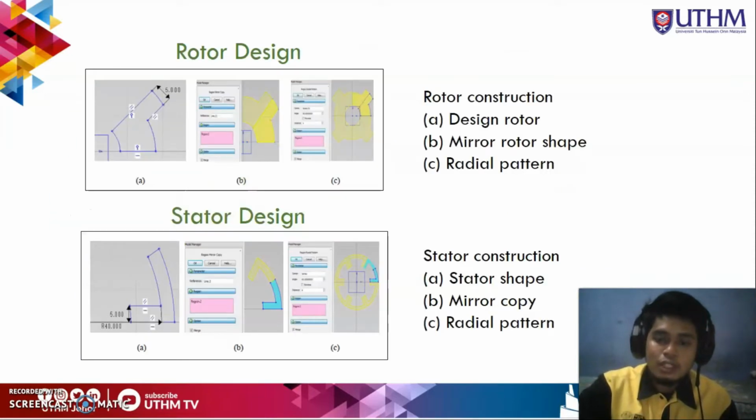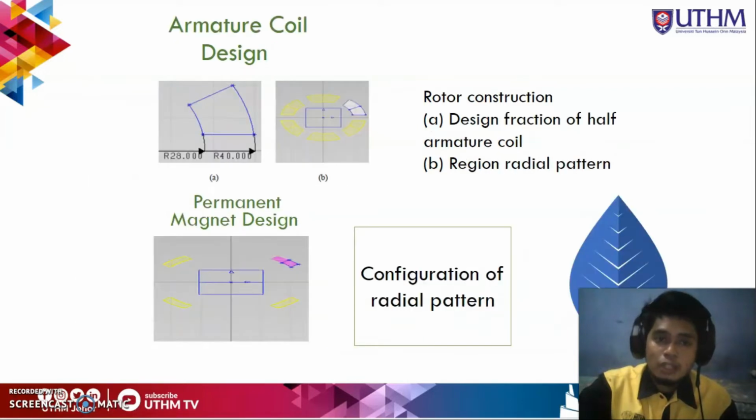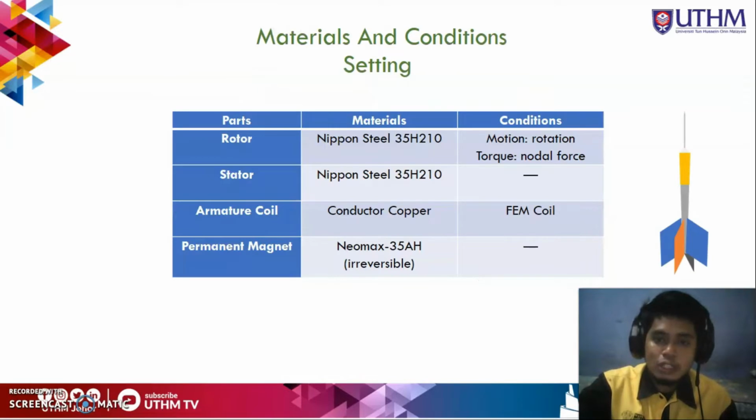So after that is the rotor design, stator design in the JMAG design software, coil design and permanent magnet design. After that is material condition setting. These are the materials that I have and the conditions I'm setting for all of the design for the rotor, stator, coil and magnet.